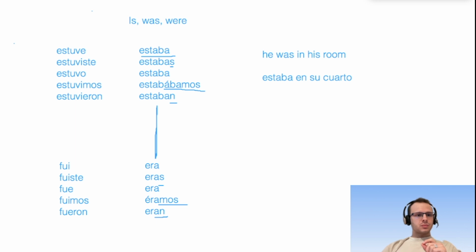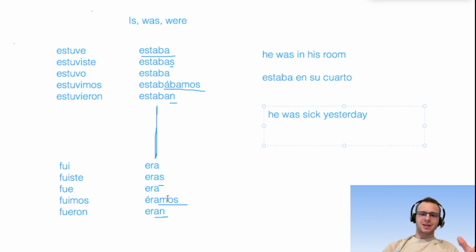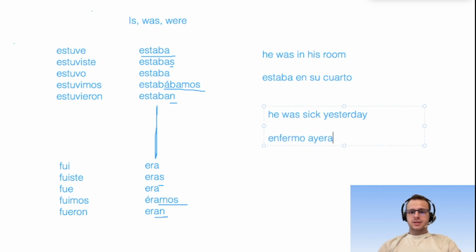And so, if I take another example, like, he was sick yesterday. Whenever you're talking about a state of being or how you're feeling, that's estar, because you might be sick, but that doesn't mean you're going to be sick tomorrow. Now, if you wanted to say he is a sick person, that would be ser because it's describing what someone or something is. So it could be enfermo ayer, he was sick yesterday.